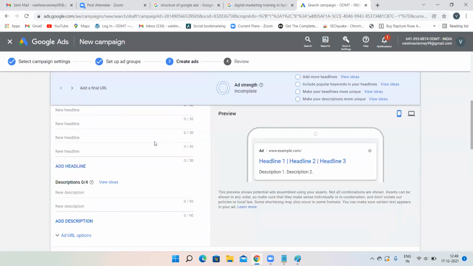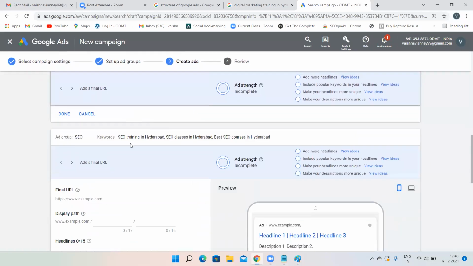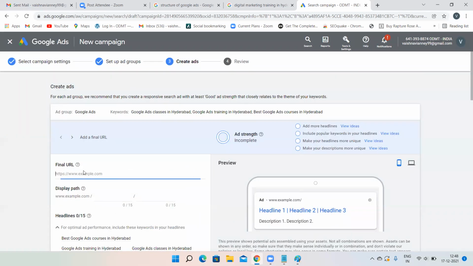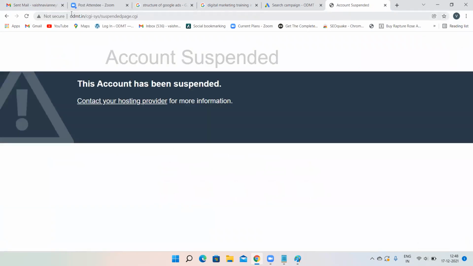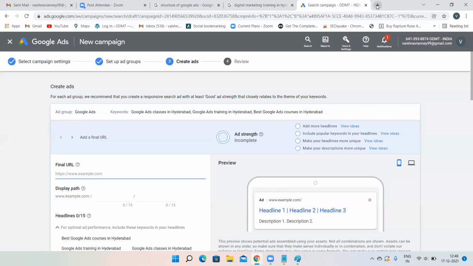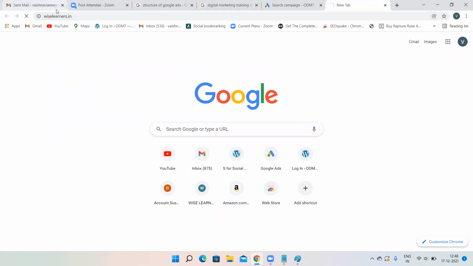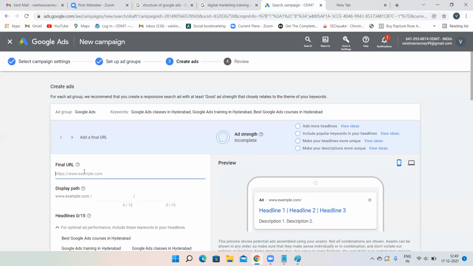Now see, for Google Ads, one advertisement I have to create. Again, for SEO, one more advertisement I have to create. So just enter your website URL over here. Whichever website is there, just enter that website URL over here. I don't know if it will take it because we do not have any hosting as of now. I'm taking this website URL, copy it, paste it over here.